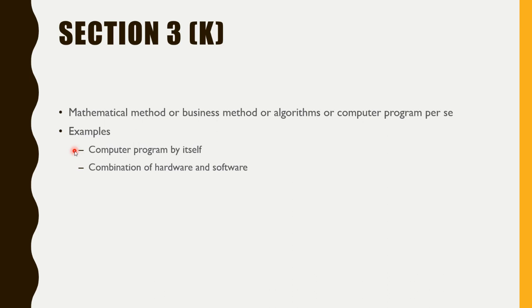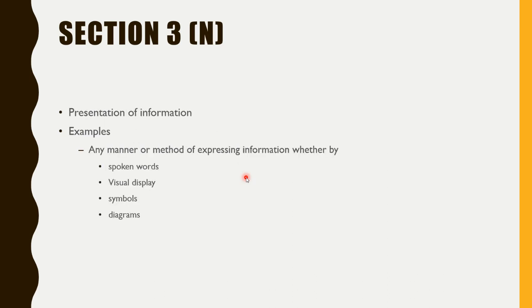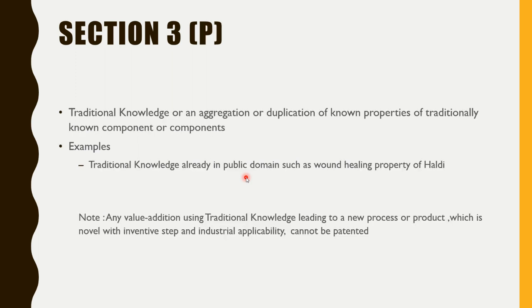But currently it is not eligible. Currently, computer programs are not eligible, but a combination of hardware and software is eligible. You can go for the patent filing for integration of hardware and software. Presentation of information like spoken words or displays, symbols, diagrams, right? These all things cannot be patented, right?